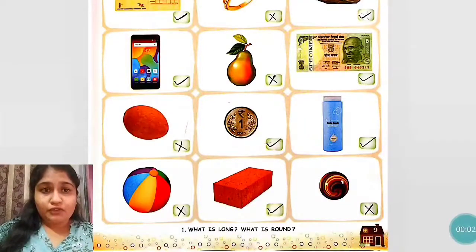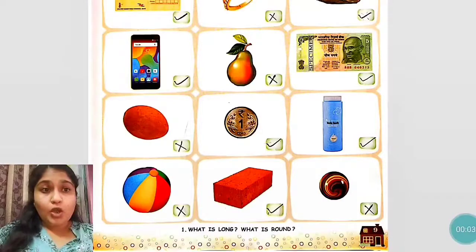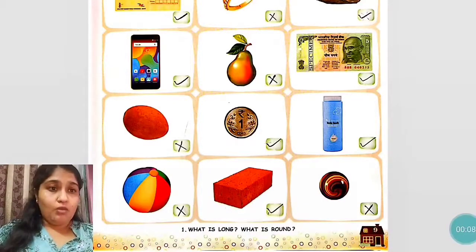The next picture is of a chiku. A chiku is round in shape. So round objects cannot be stacked. Round objects का ढेर नहीं बन सकता. So put a cross there. Now the next one is coin. A coin is round in shape but it has a flat surface. Coin का हम ढेर बना सकते हैं. So in that small box put a tick mark there.